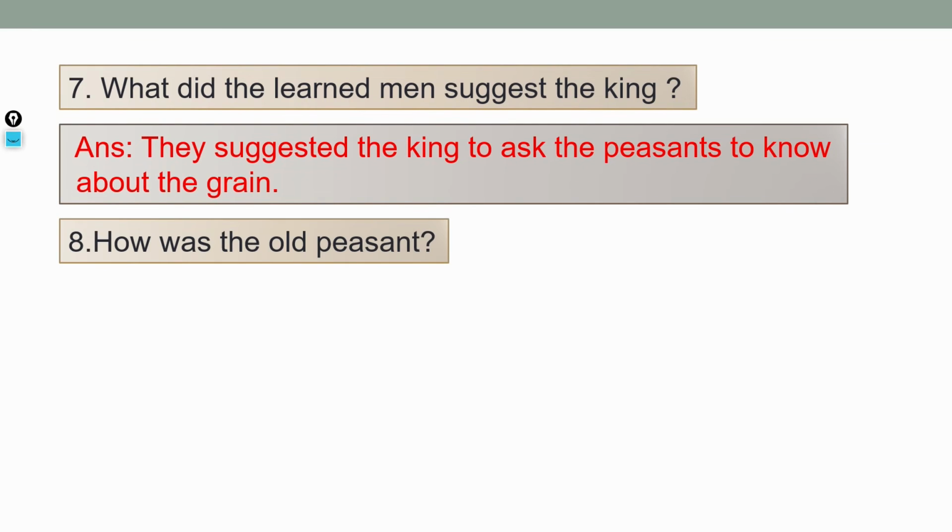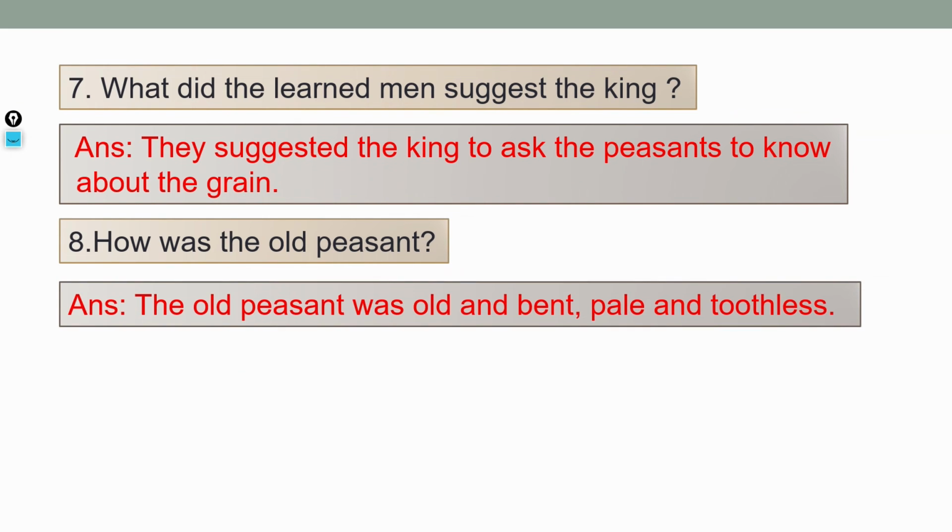Next comes the question. How was the old peasant? Okay, this is an important question for you. MCQ also, you may get. The old peasant was old and bent, pale and toothless.